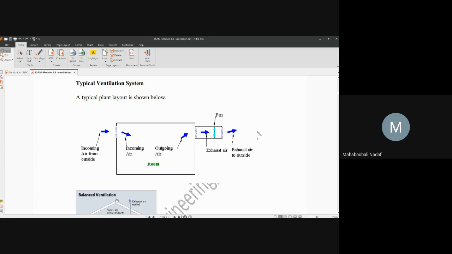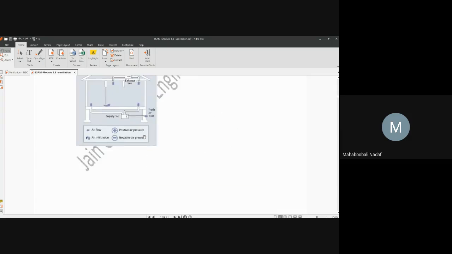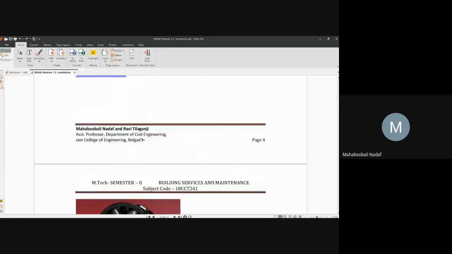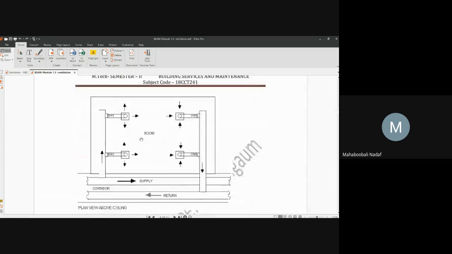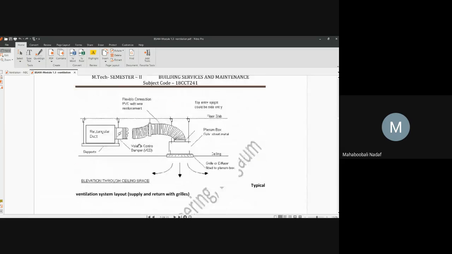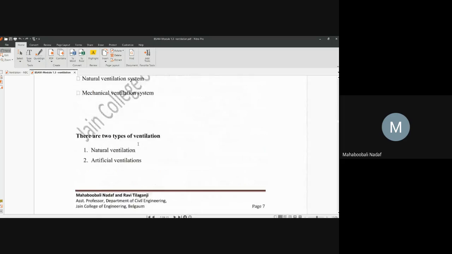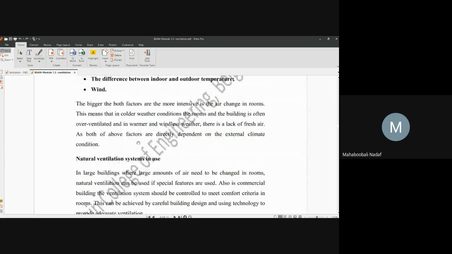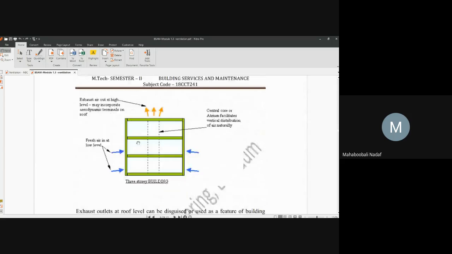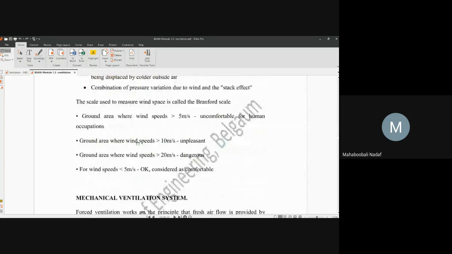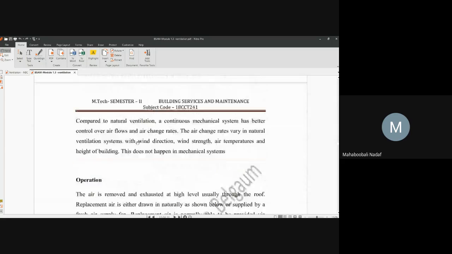Yesterday we started with the discussion on ventilation. We just started with ventilation. In that one we have seen these things. We have covered these things. The typical layout also we have discussed. Now what is this natural one? This was also completed yesterday.